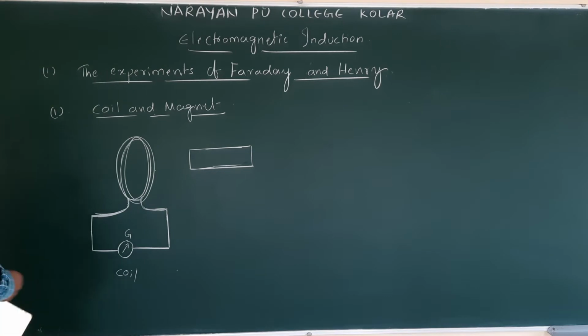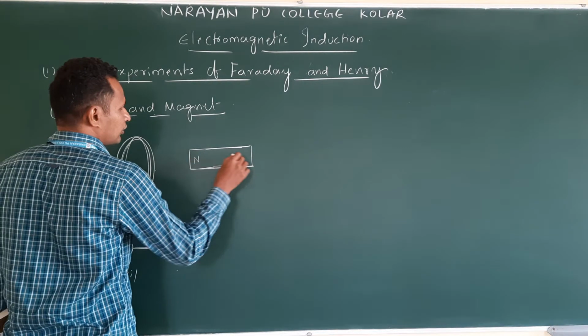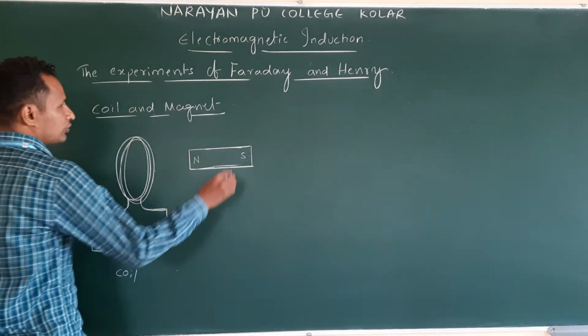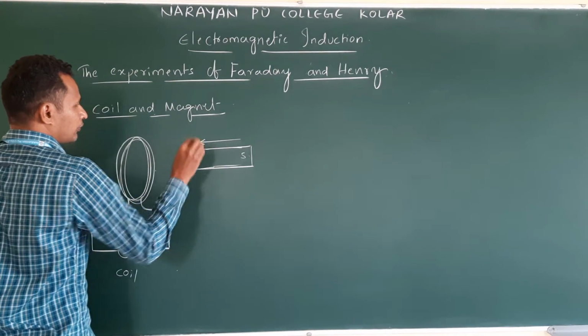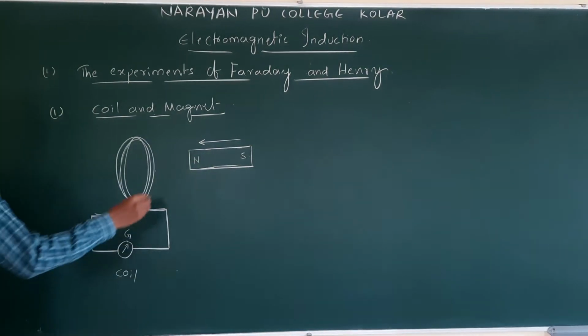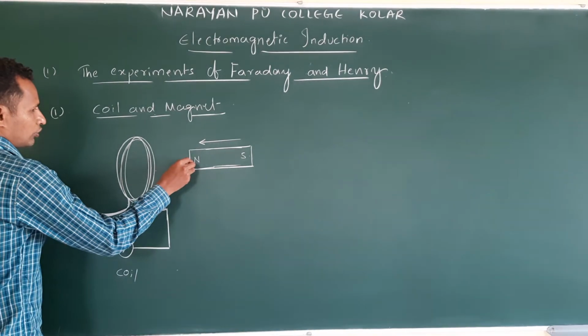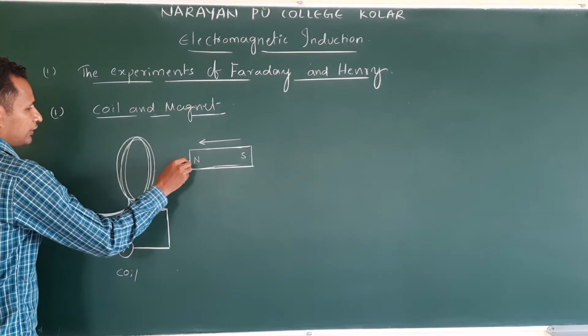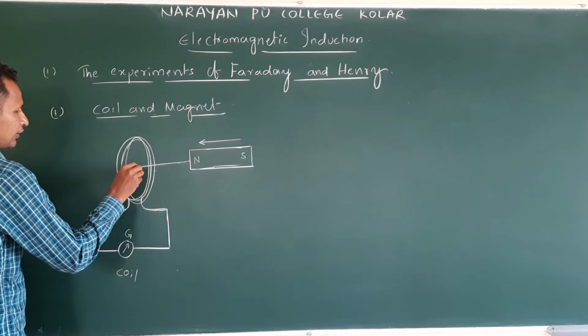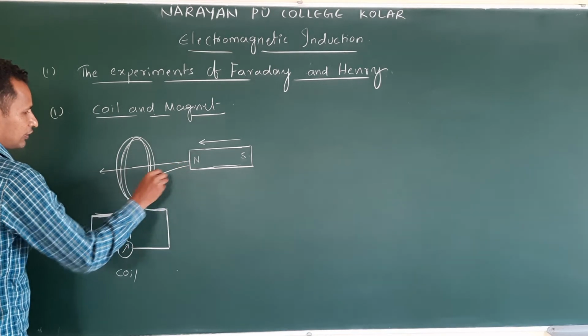Which pole is coming towards the coil? North, south. So, field lines, these are the field lines.